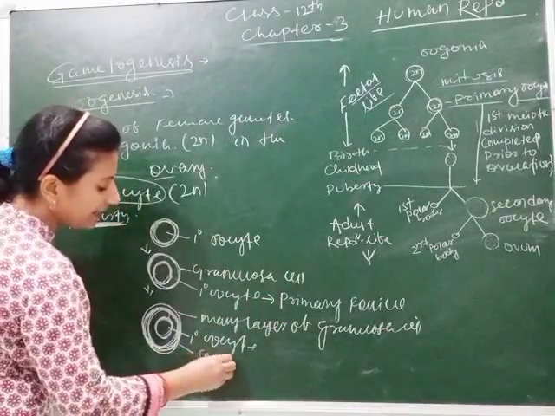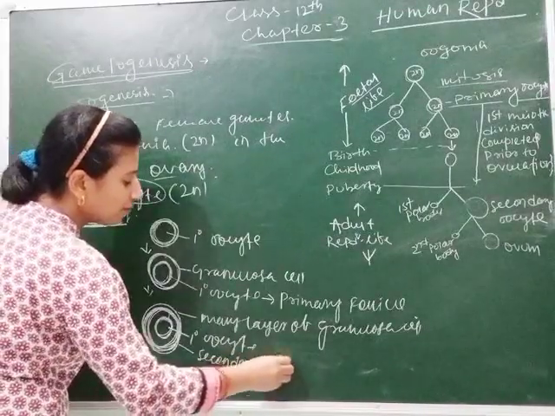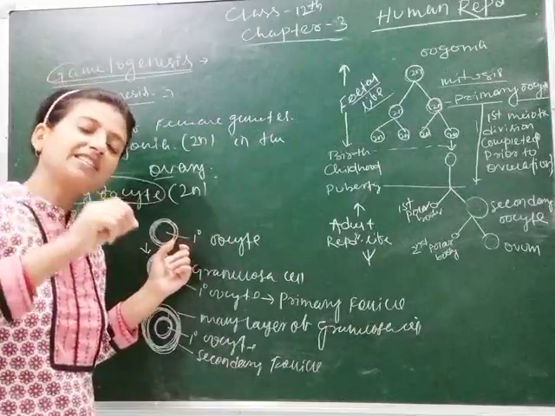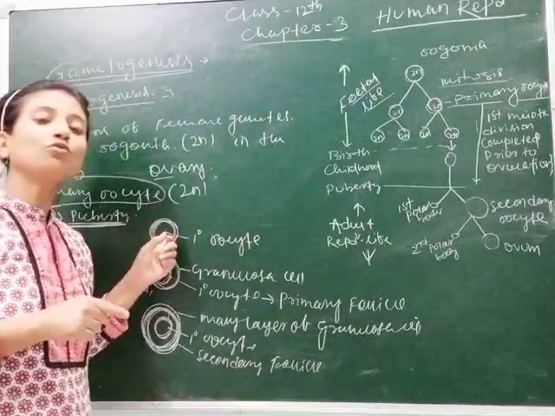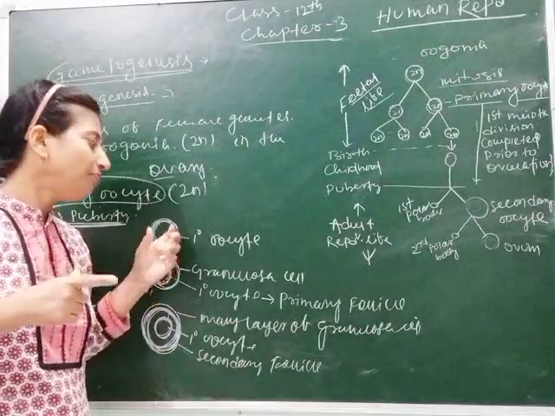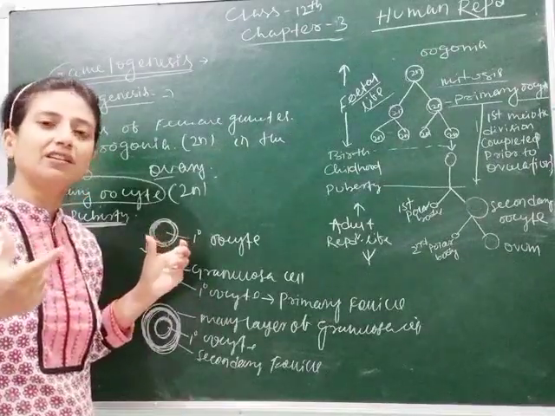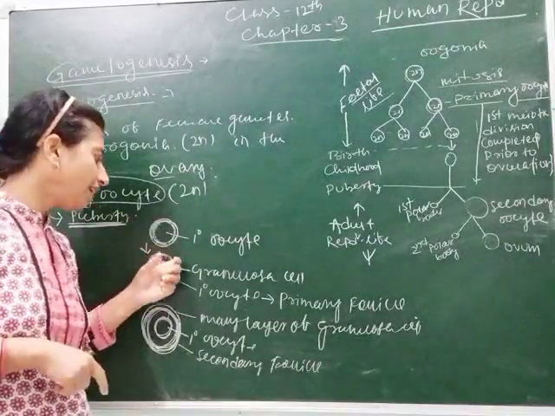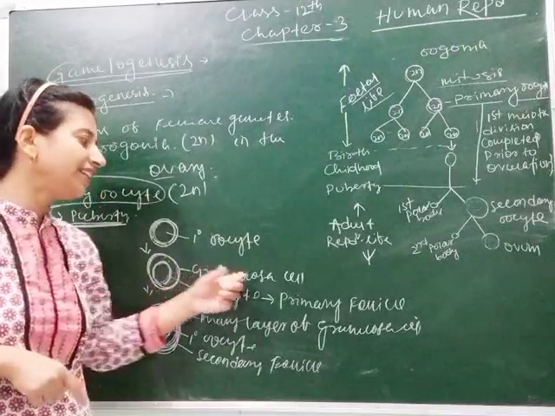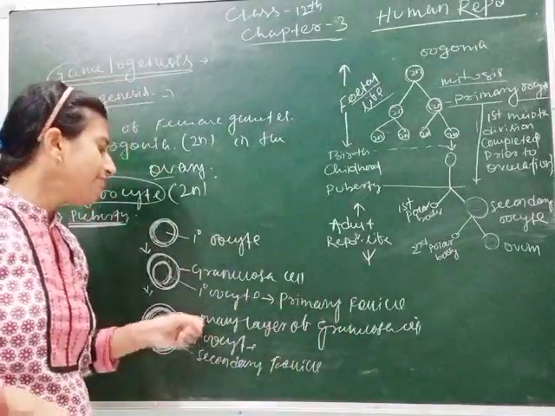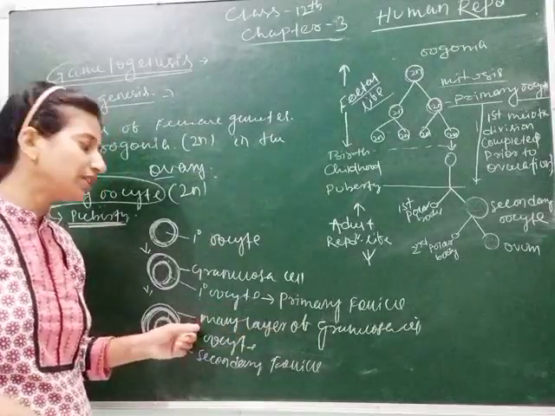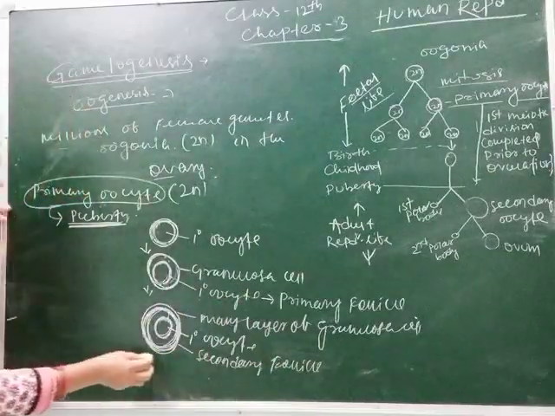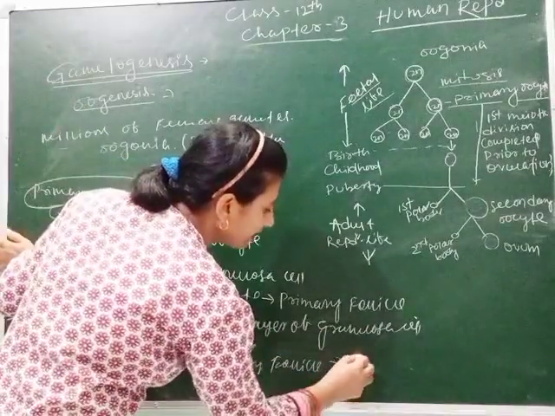Here, secondary follicle. Students, remember one thing. Primary oocyte as it is remains as primary oocyte. These oocytes are covered by, or formation of follicles occurs. As we know, follicles, how are they formed? When granulosa cell covers the primary oocyte, then it gets converted into primary follicle. Then many layers of granulosa cells cover the primary oocyte, then it gets converted into secondary follicle. Again, the secondary follicle gets converted into tertiary follicle.